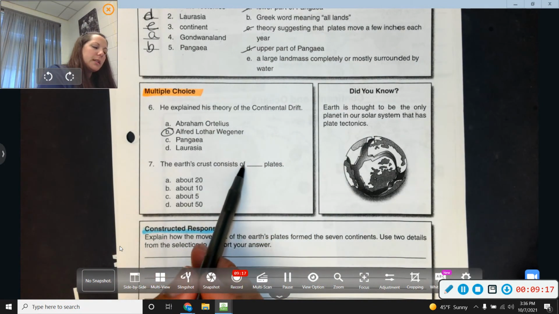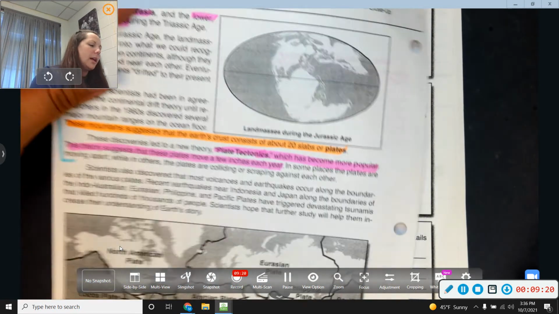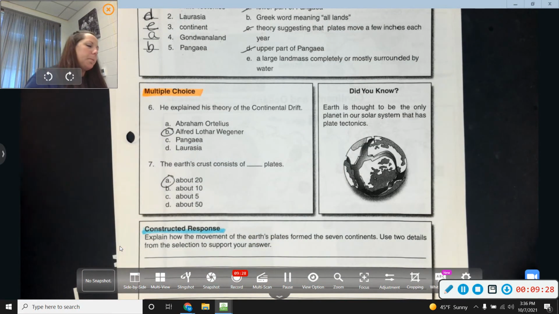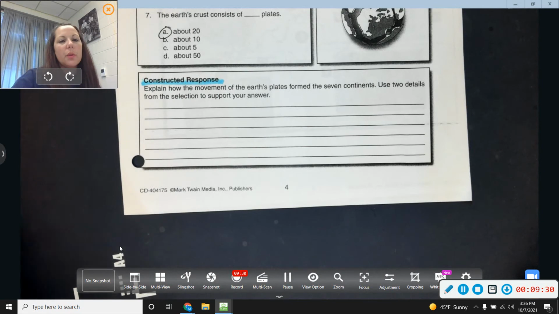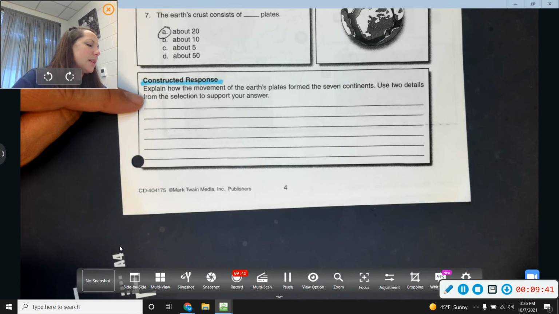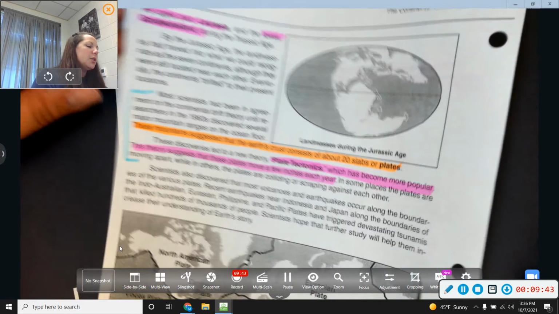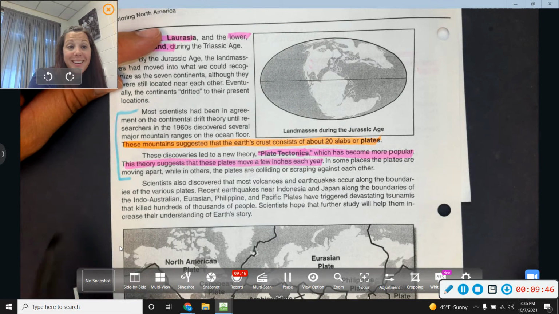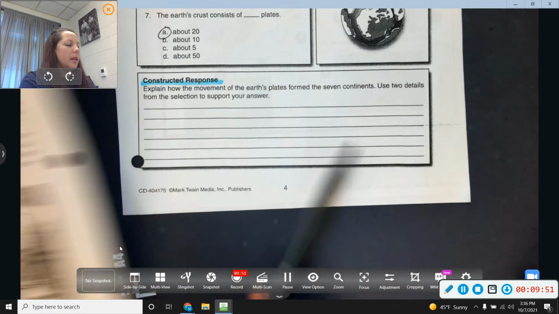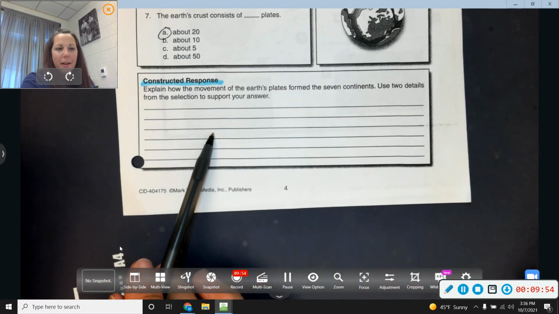The Earth's crust consists of how many plates? Well, on this side, it talked about the Earth's crust consists of about 20 slabs or plates. So it's 20. So this bottom part where you need to write an answer, it says, explain how the movement of the Earth's plate formed the 7 continents. Use 2 details from the selection to support your answer. So if you go back to this page, if you pause it here, you can reread this section and you will be able to come up with an answer here.